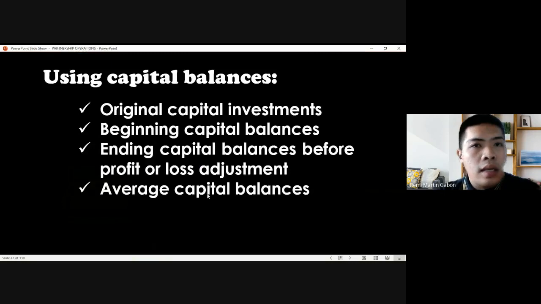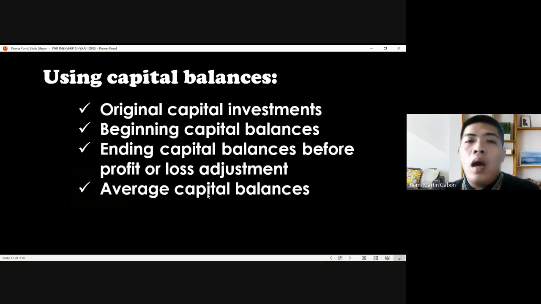So they can agree on what type of capital balance they're going to use. Is it the original capital investment, meaning the original amount that they've contributed in the partnership, or they can have it the beginning capital balances. Beginning capital balances does not necessarily mean the same as original capital investment.